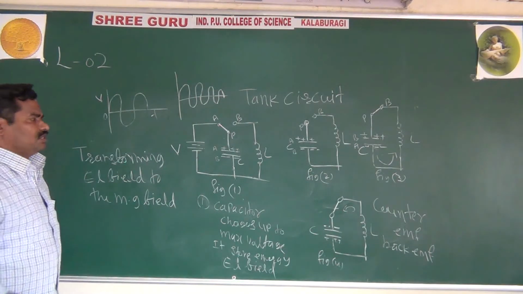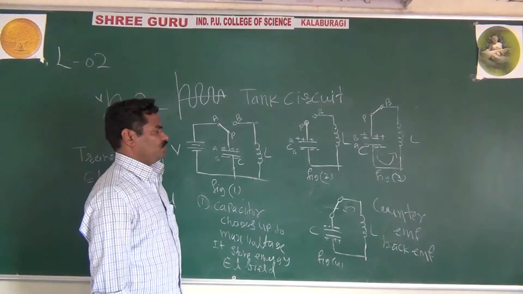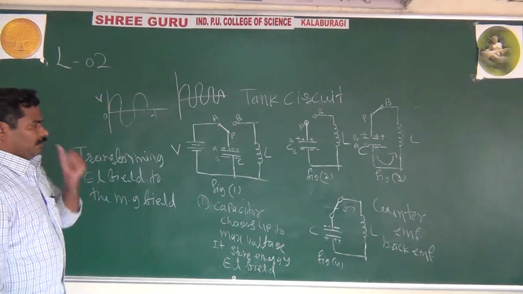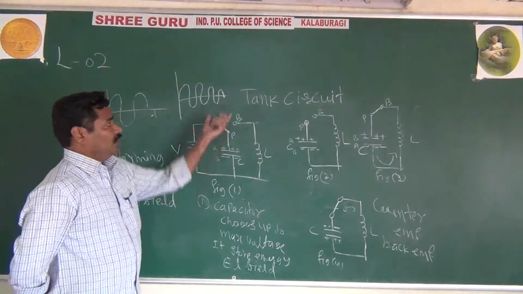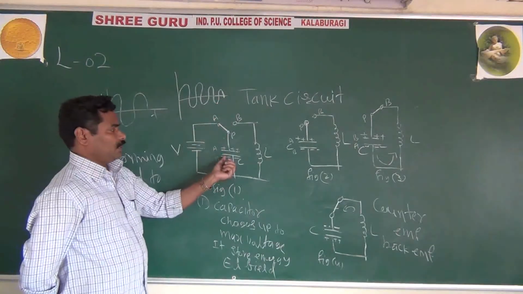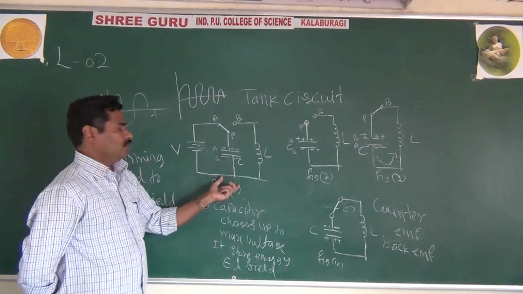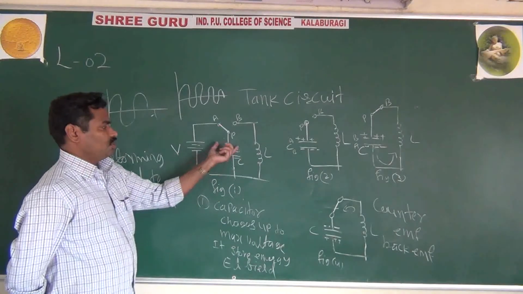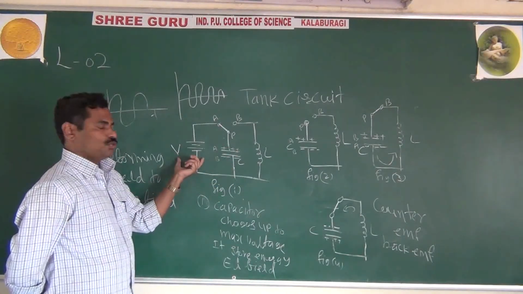In one sentence, I will refresh it once again in a very simple way. The tank circuit is nothing but a capacitor and inductor connected in parallel. In the beginning, you have to charge the capacitor by applying the DC source.